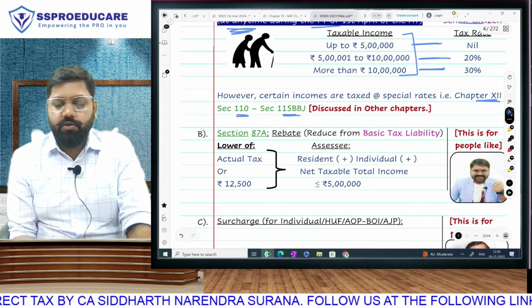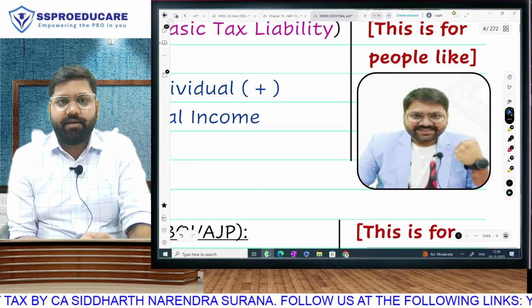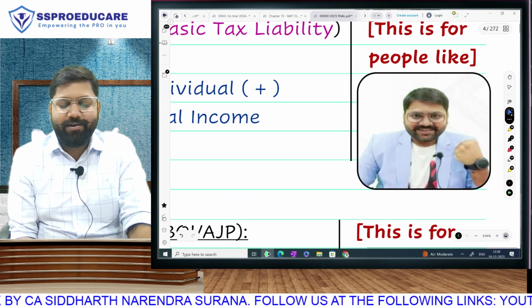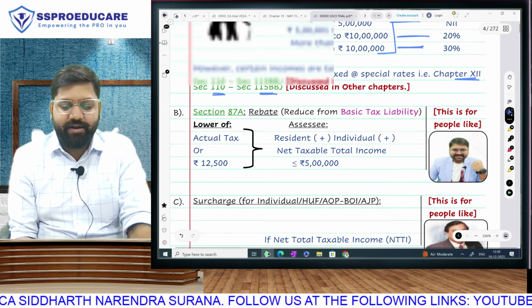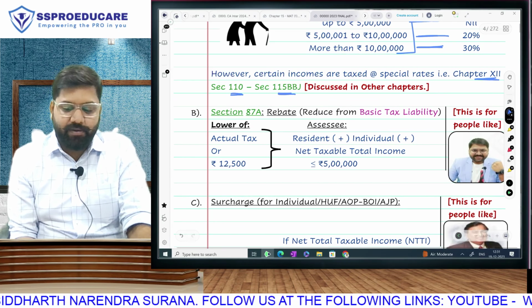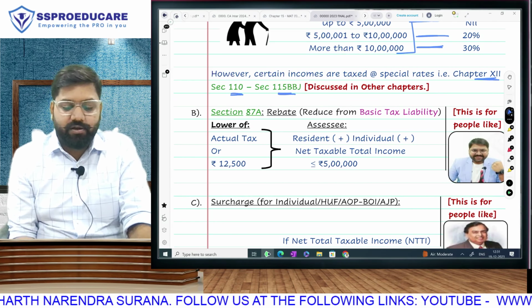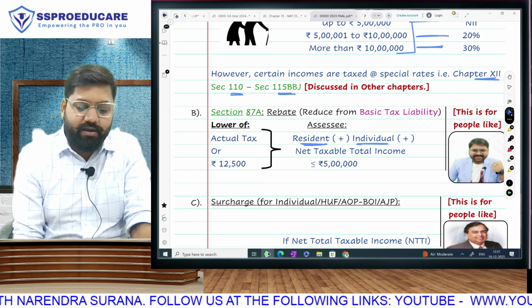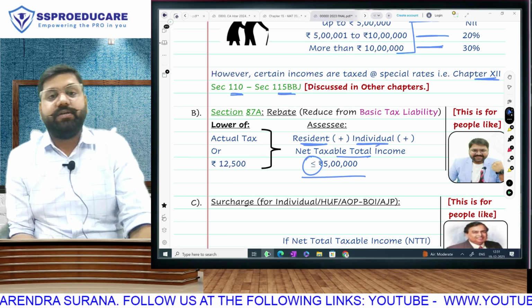Change number 1, you will be eligible. People like him will be eligible for rebate, because rebate is for low income earning people. So what are the conditions to get your rebate? You have to be a resident individual and income up to rupees 5 lakh.